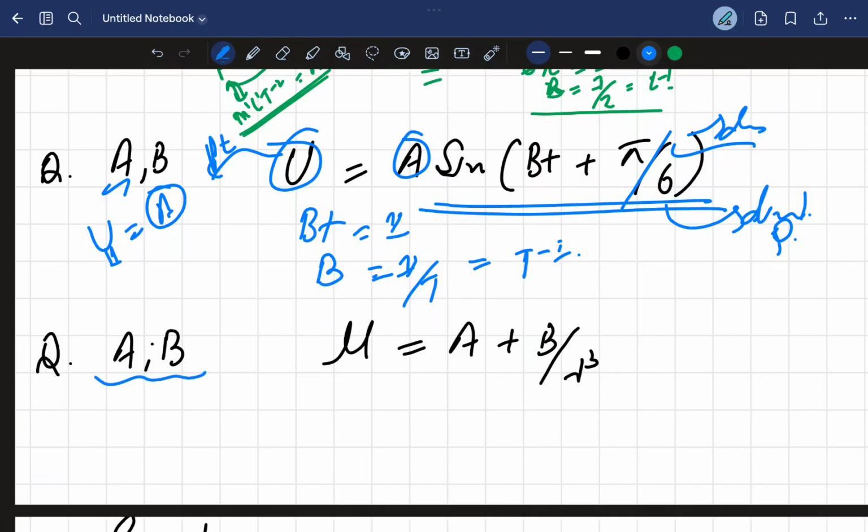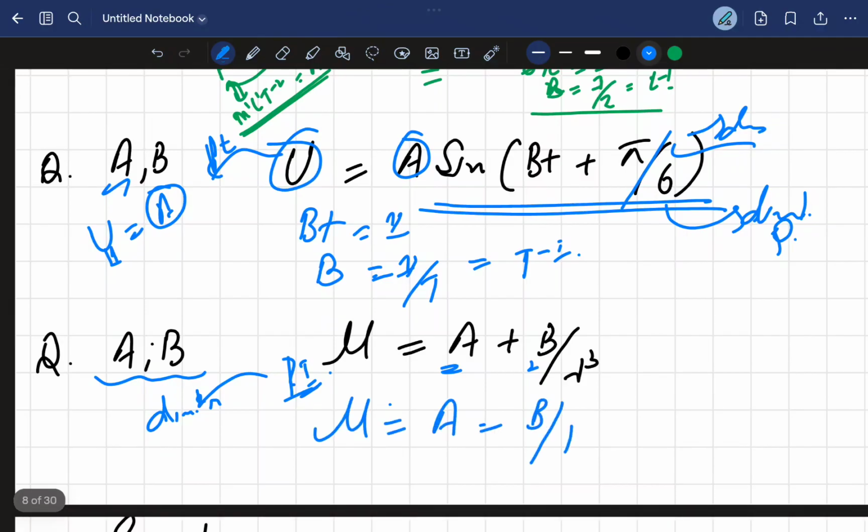Okay, now the dimensions of a and b again. See, this is a refractive index. Mu is refractive index. We know it's again a dimensionless quantity. All right. Now we have to find the dimensions of a and b. Now you can do like this. Mu is equal to a plus b divided by lambda cube. Lambda is the wavelength, we know.